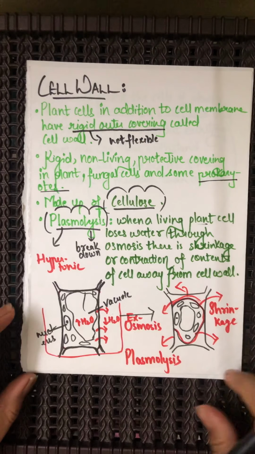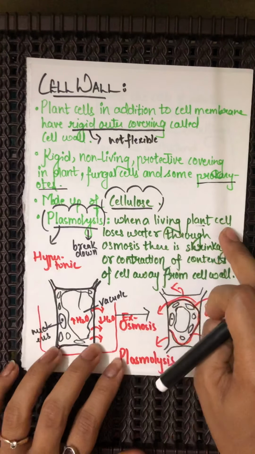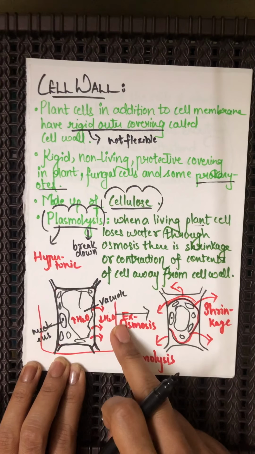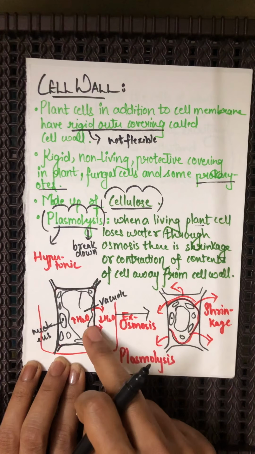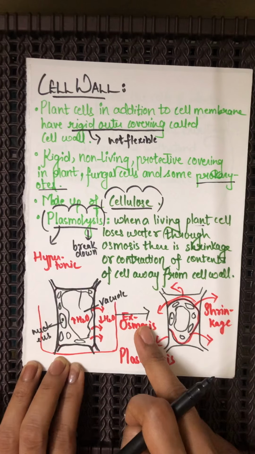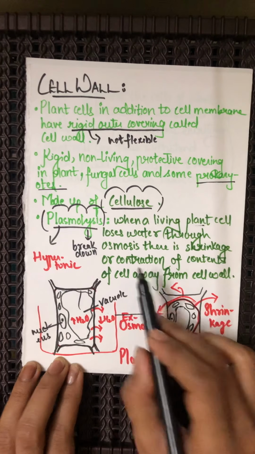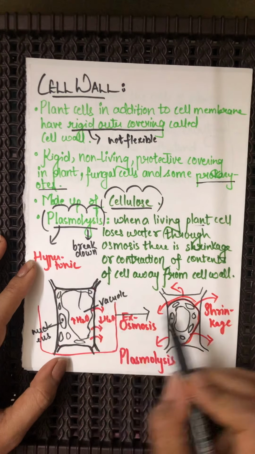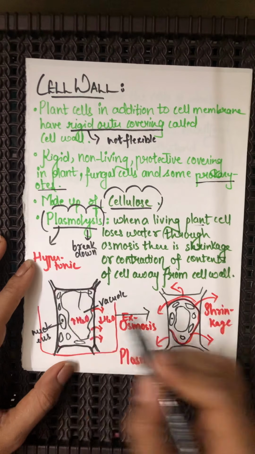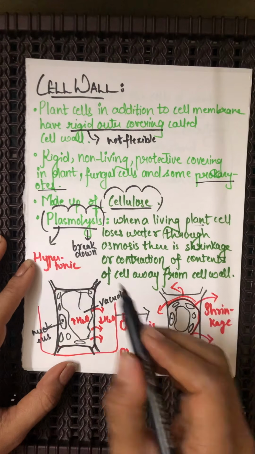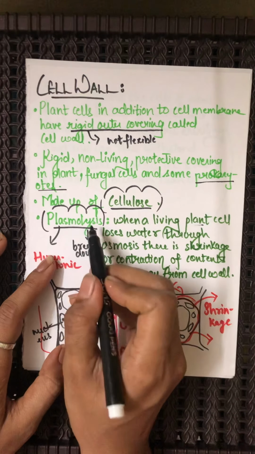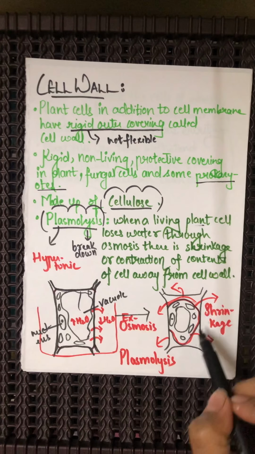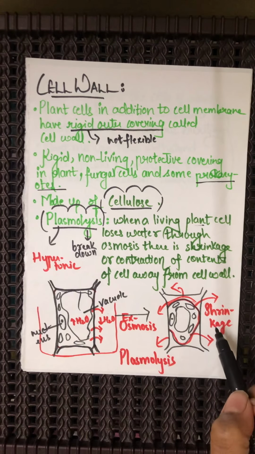What is plasmolysis? Whensoever a living plant cell loses water through osmosis, which osmosis? Exosmosis, as the water is moving out, there occurs the contraction of the content of the cell away from the cell wall. So all the content moves away from the cell wall, and that is nothing but plasmolysis. Do you understand this? So what will happen? The cell will shrink, the cell will get flaccid.